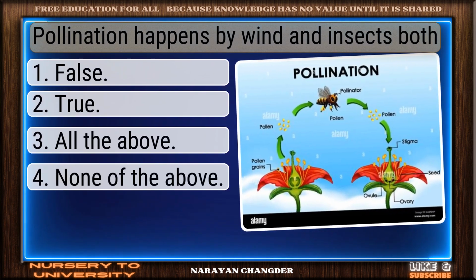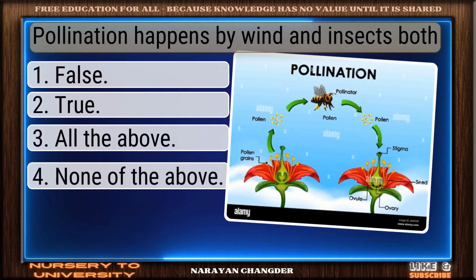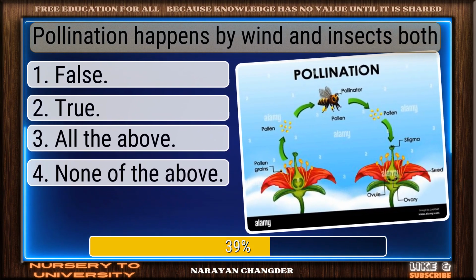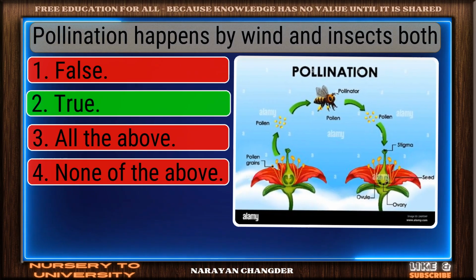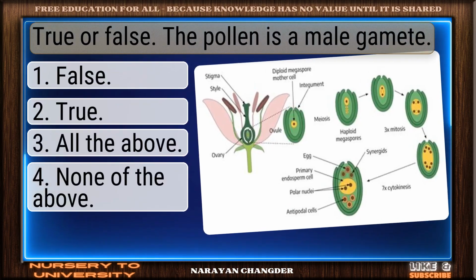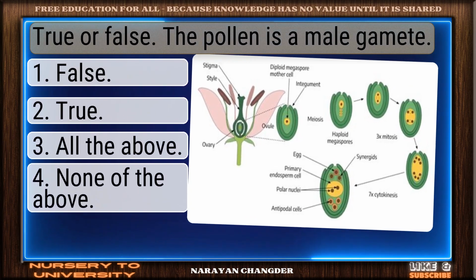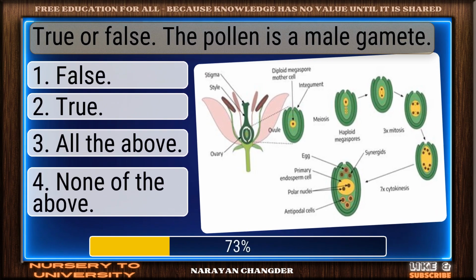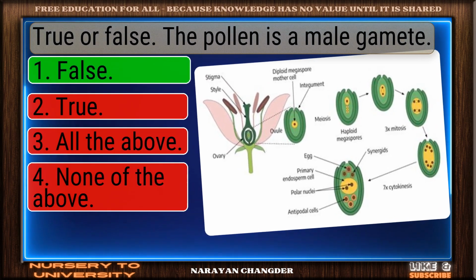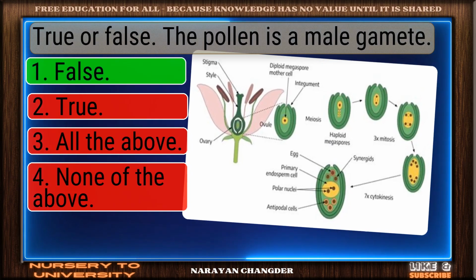Question number 11. Pollination happens by wind and insects both. Strong choice. True is the right answer. Question number 12. True or false? The pollen is a male gamete? You chose false, and it is correct.